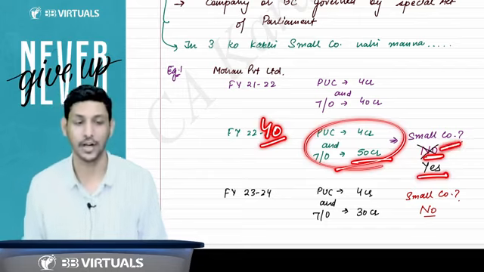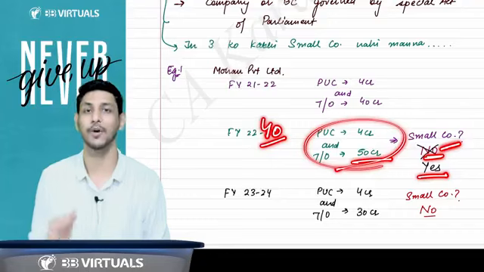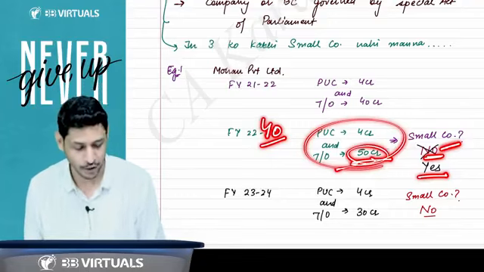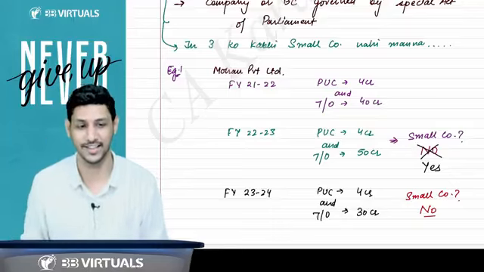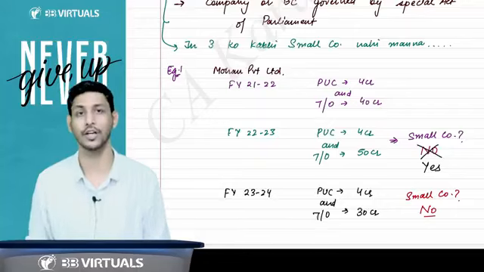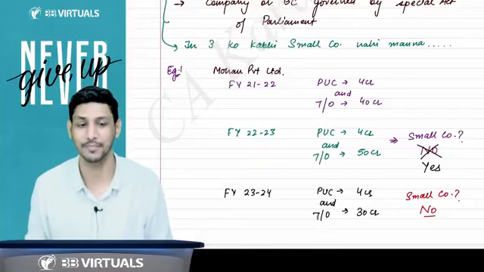Sir, it is a small company. Why is it a small company? It is a small company because the turnover you have to check now is that of the previous year. You have to check the turnover of the preceding financial year. So preceding financial year turnover was 40 crore. So definitely I'll say yes, it is a small company.